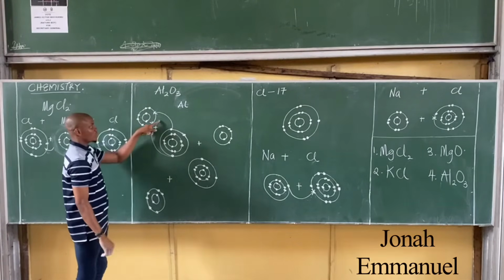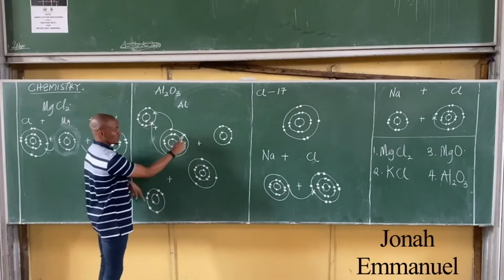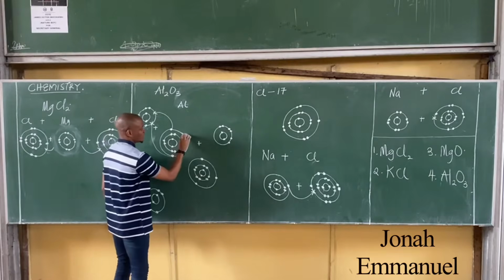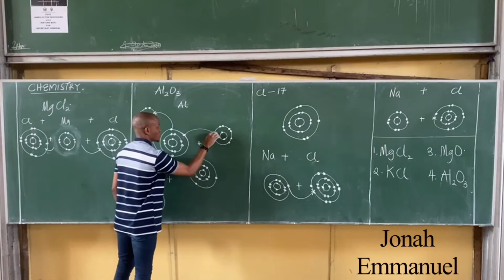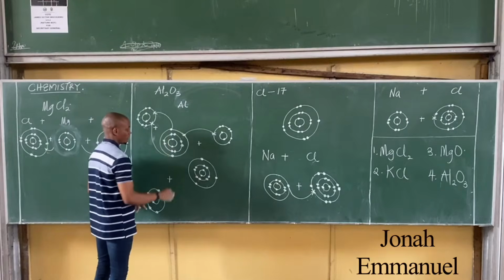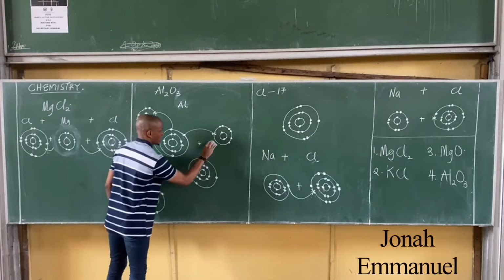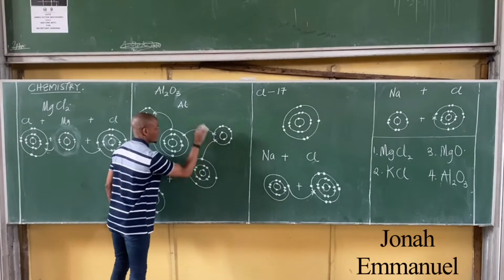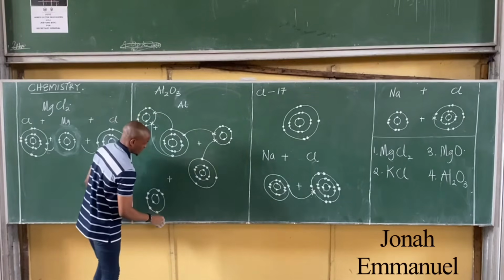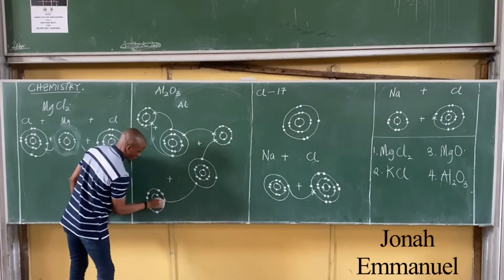And this now becomes an octet configuration. It's now 8. This one here has just this one left. Transfer this one this way, comes this way. This one now is off, so this one goes off. I'll take it off. Transfer this one here, this way, goes this way. Transfer these 2. This one comes 1 here.